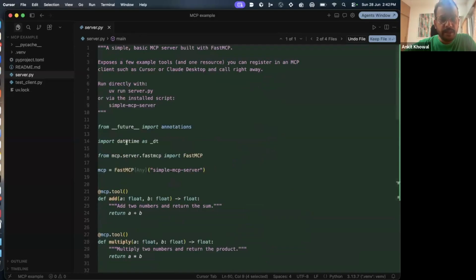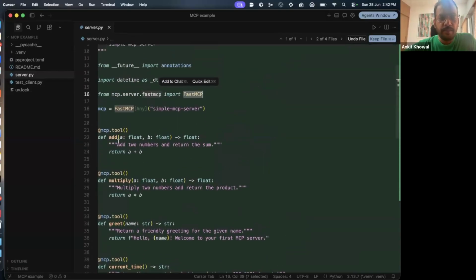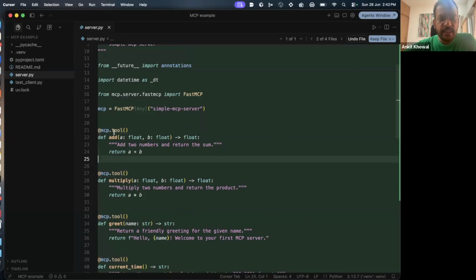Since this is an MCP server, I'm just doing mcp.run. We can use FastMCP. This is a Python package which is available to develop MCP servers. So this is a simple MCP server that I have developed just to show you the concept of what MCP is. And if you see, we are using decorators over here, which is mcp.tool. It just tells that these are the tools available at the MCP server.